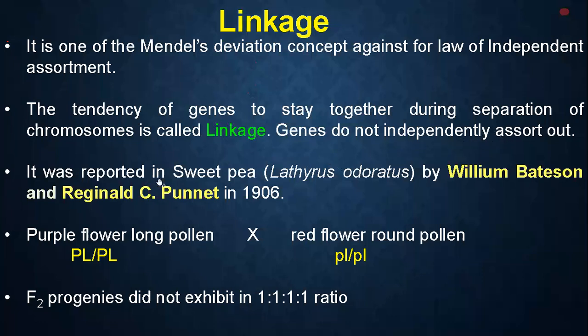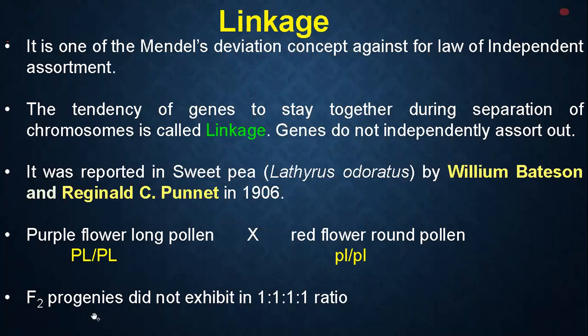It was reported in sweet pea, Lathyrus odoratus, by William Bateson and Reginald C. Punnett in 1906. They did this experiment and took a purple flower with long pollen and crossed it with a red flower with round pollen. The dominant purple flower is capital P, and long pollen is capital L. So automatically the recessive gets the small letters.